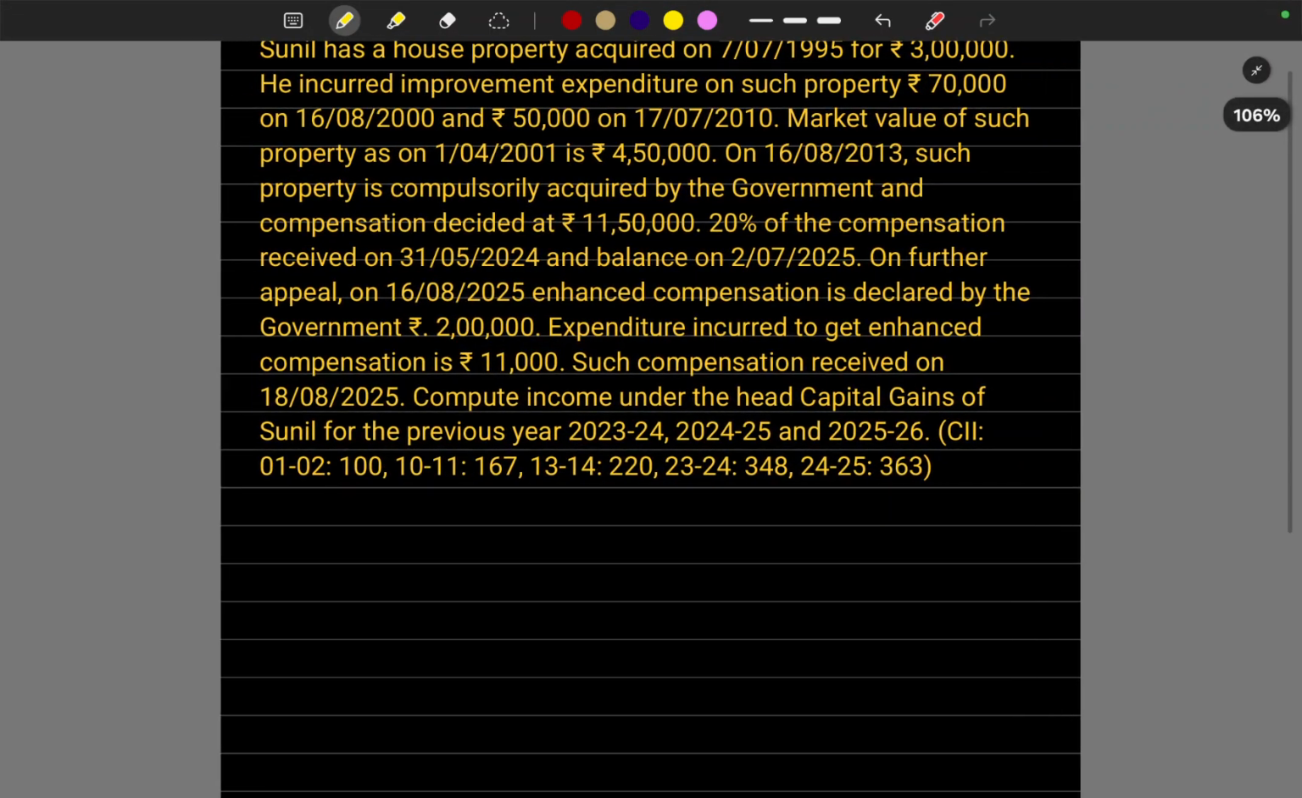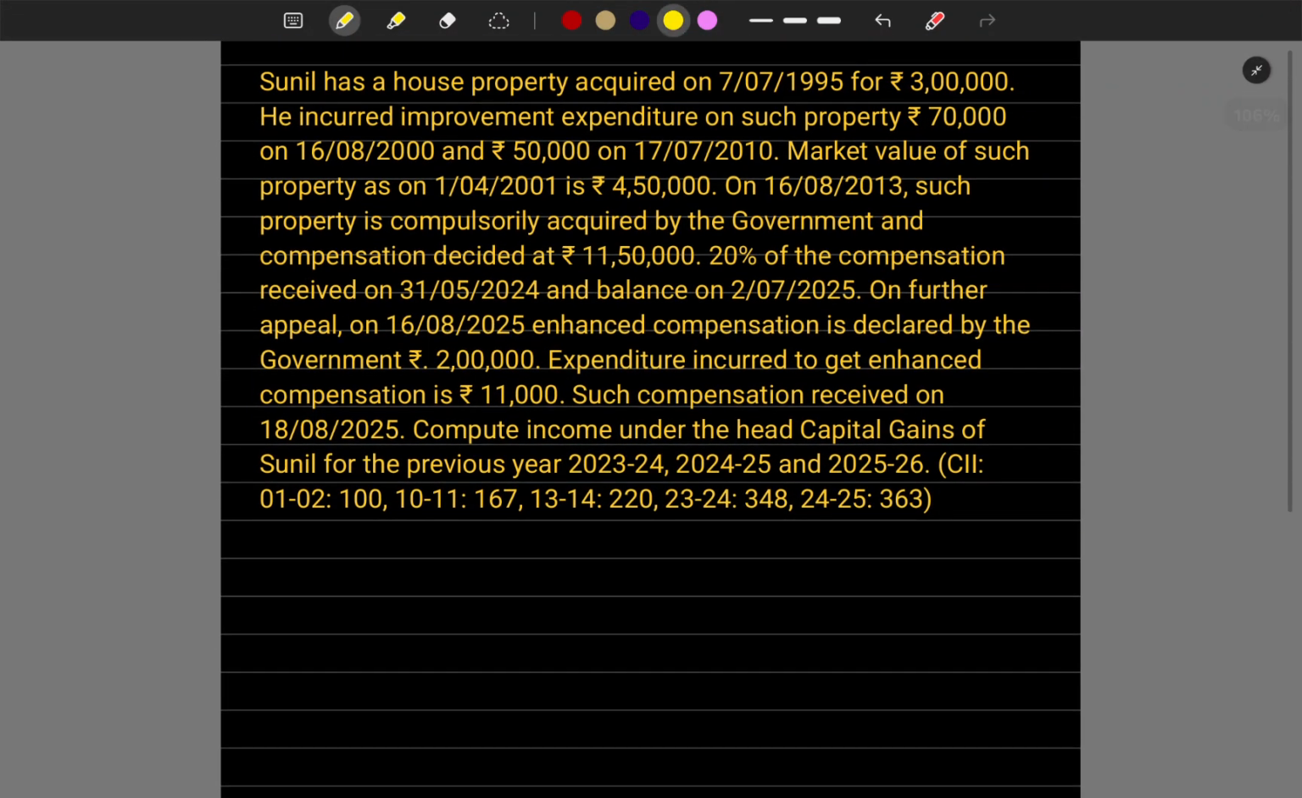Hey guys, welcome back. Today we are going to solve one problem from compulsory acquisition by the government. This is from Direct Tax CMA Intermediate, and let's quickly solve this problem and get a grip on it.